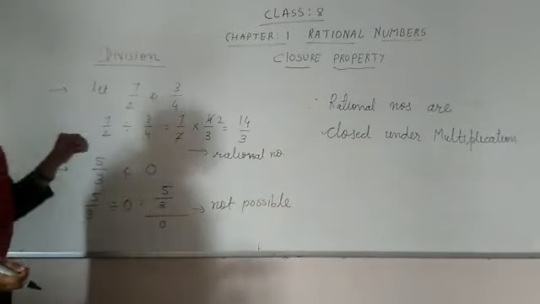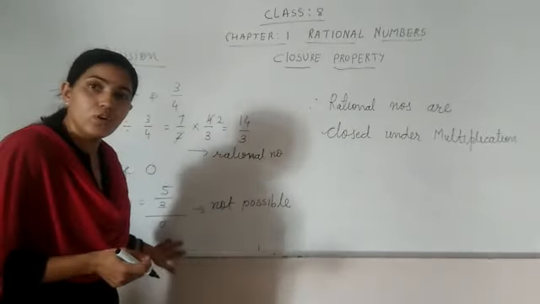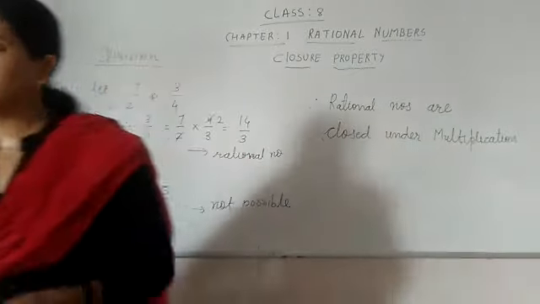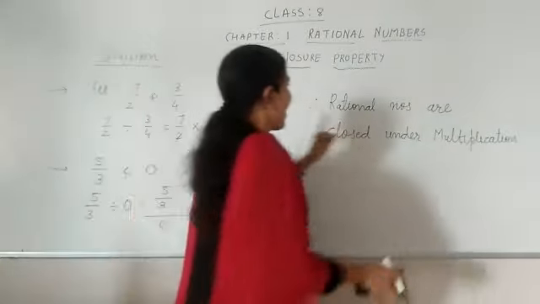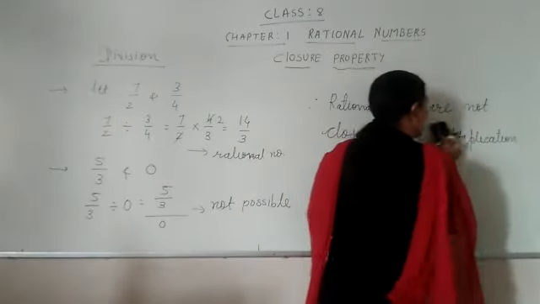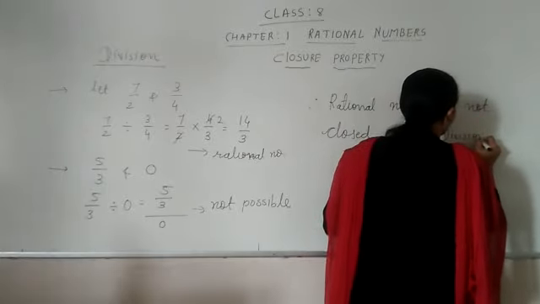So here we are getting a number for which the division is not possible. That means the rational numbers are not closed under division.